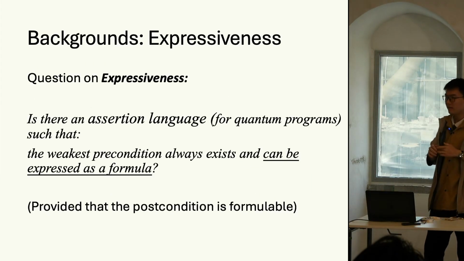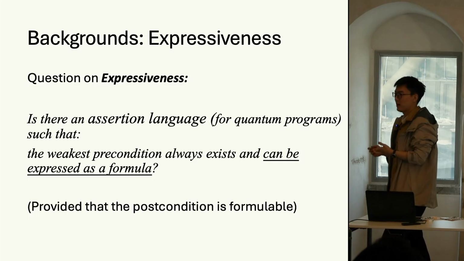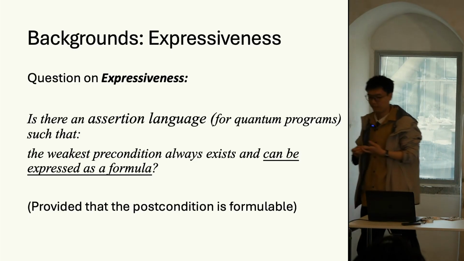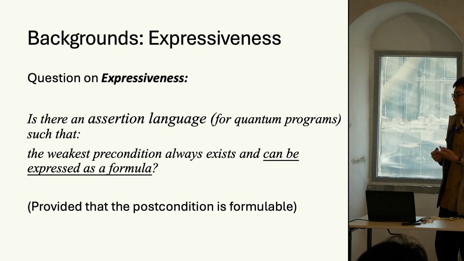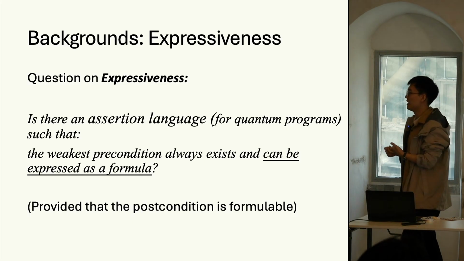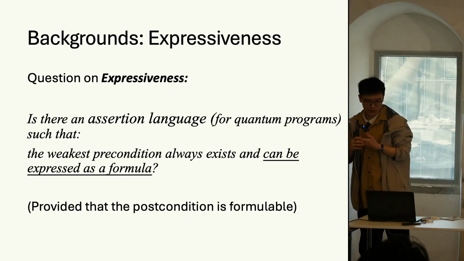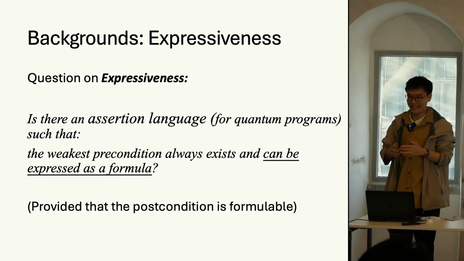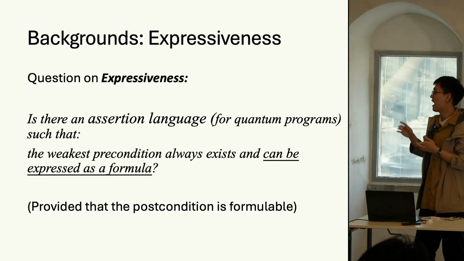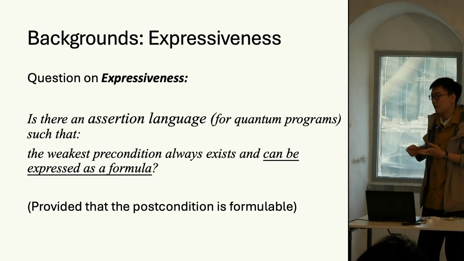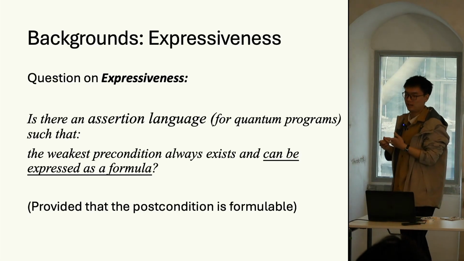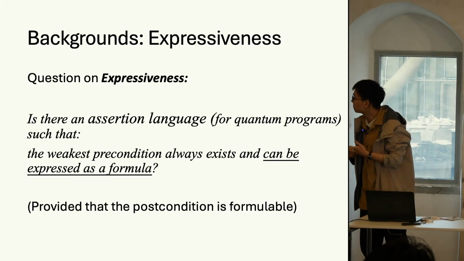And then a question on expressiveness arises naturally. Is there a non-trivial assertion language for quantum programs such that the weakest precondition always exists and can be expressed as a formula within the language? Of course, we may assume that the postcondition is formulable.